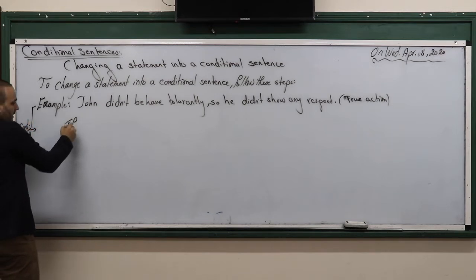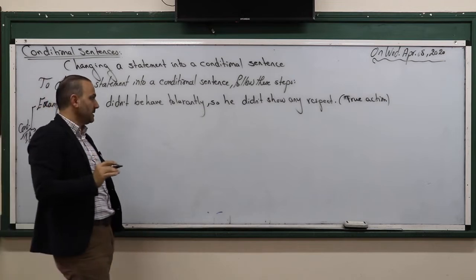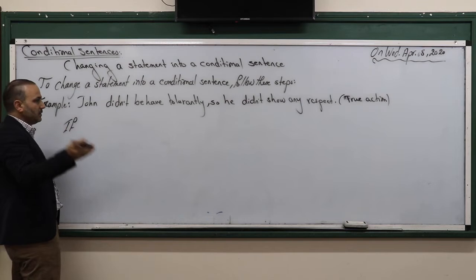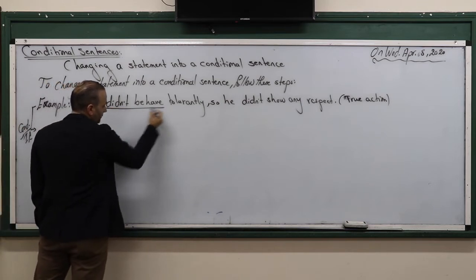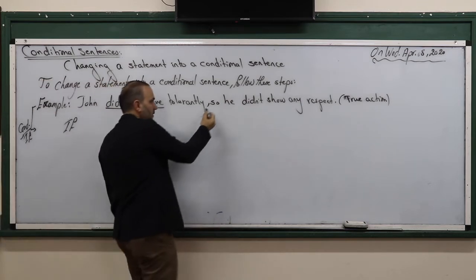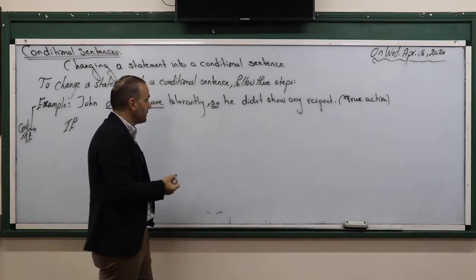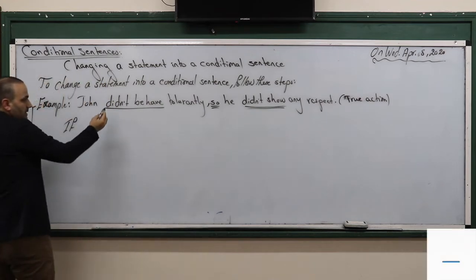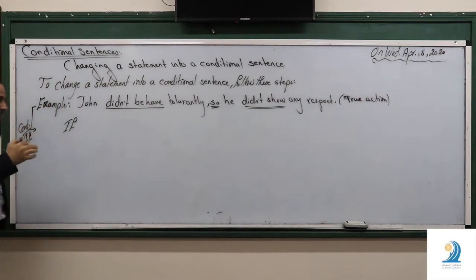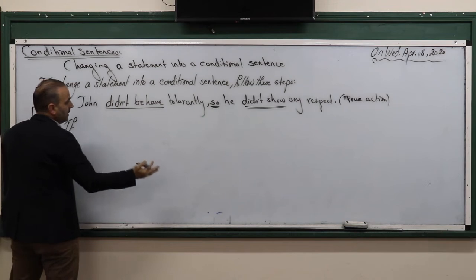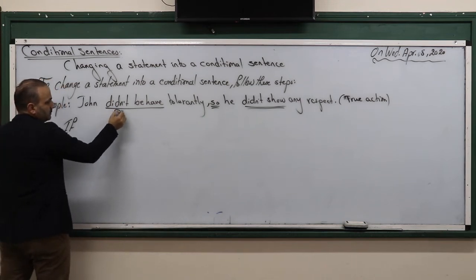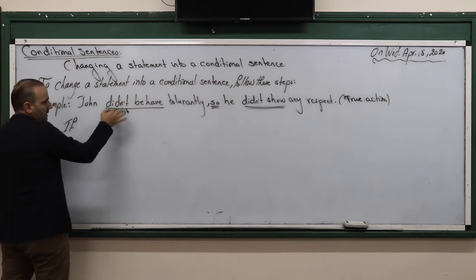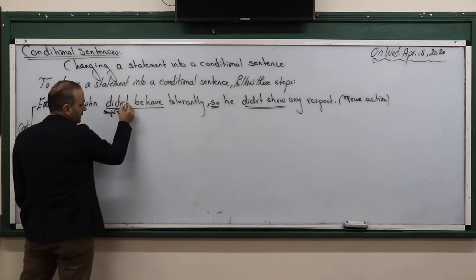Let's go for that. Before you begin your own conditional sentence, try to determine the tense, the time, if we have time, if we have tense. John didn't behave. That's it. So there is something related to so here. He didn't show any. Look at this, please. These are the steps. I want to mention the steps while changing it, then I write the steps. John didn't. That's what? Past action. You want to say simple past or whatever, it's a past action. Positive or negative? Didn't.